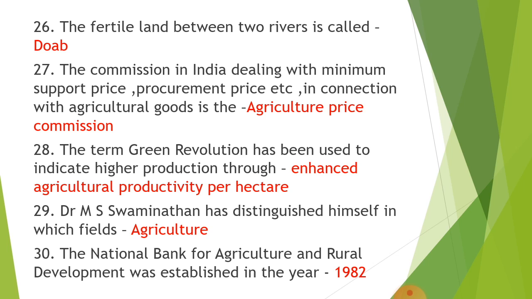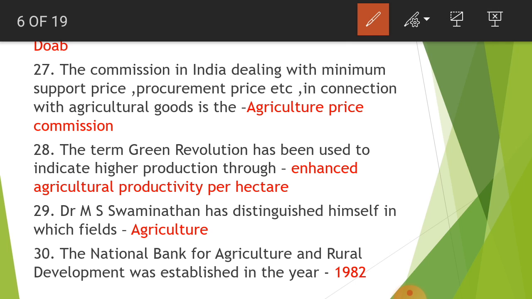The commission in India dealing with minimum support price, procurement price, etc. in connection with agricultural goods is the Agricultural Prices Commission. The term Green Revolution has been used to indicate higher production through enhanced agricultural productivity per hectare. Dr. M.S. Swaminathan has distinguished himself in which field? So it's agriculture. Next, the National Bank for Agriculture and Rural Development was established in the year 1982.